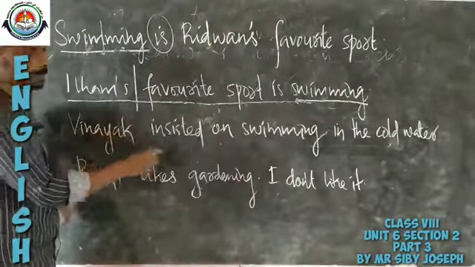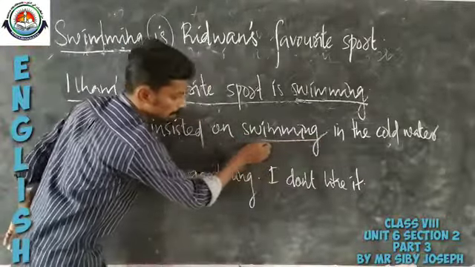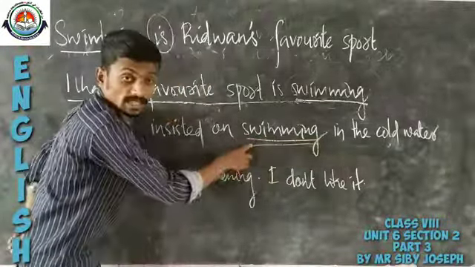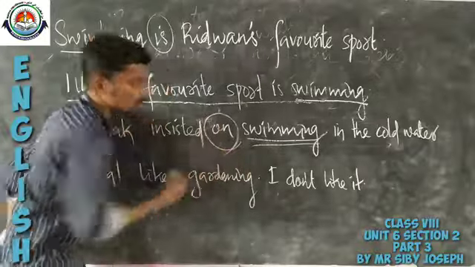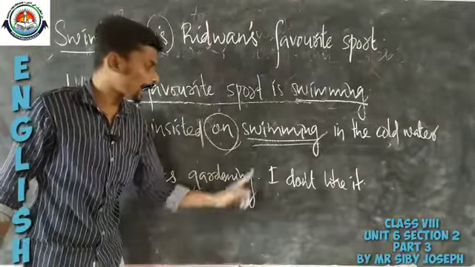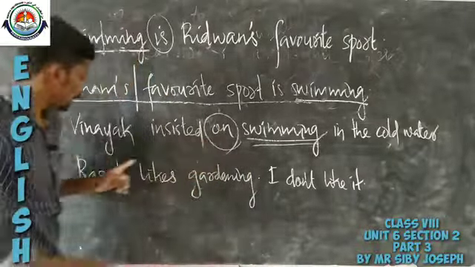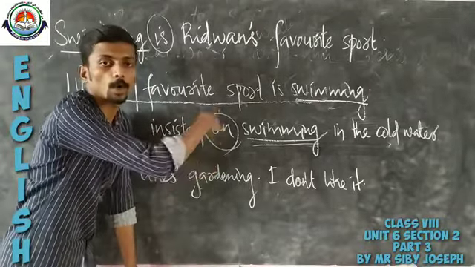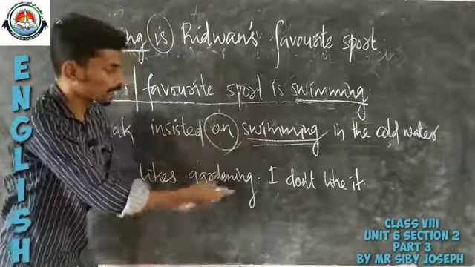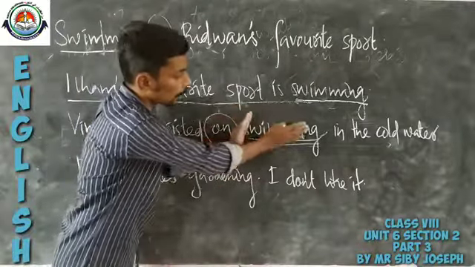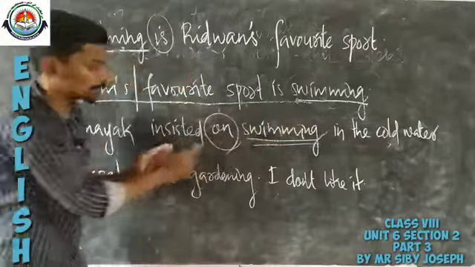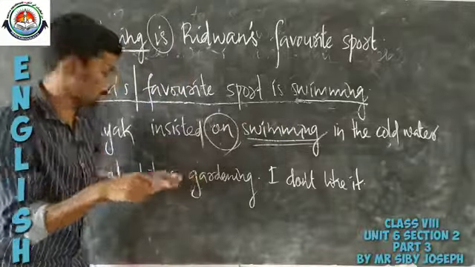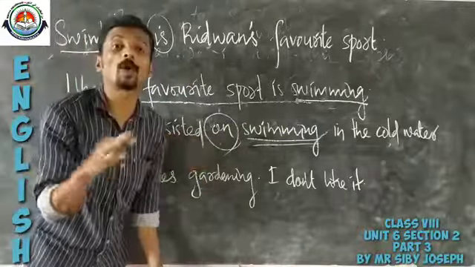Here swimming becomes an object of a preposition. What do you mean by an object of a preposition? Vinayak insisted on what? If this word swimming were not there, the question would remain: Vinayak insisted on what?